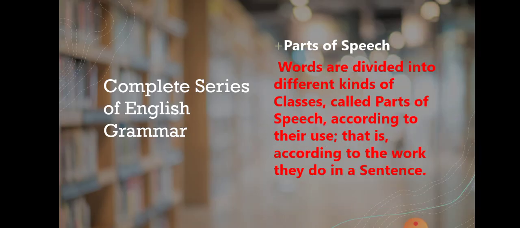Students, today I am going to explain the most important topic of English grammar, that is parts of speech. For making sentences, we use different kinds of words. These words are divided into different classes called parts of speech according to their use, that is, according to the work they do in a sentence.